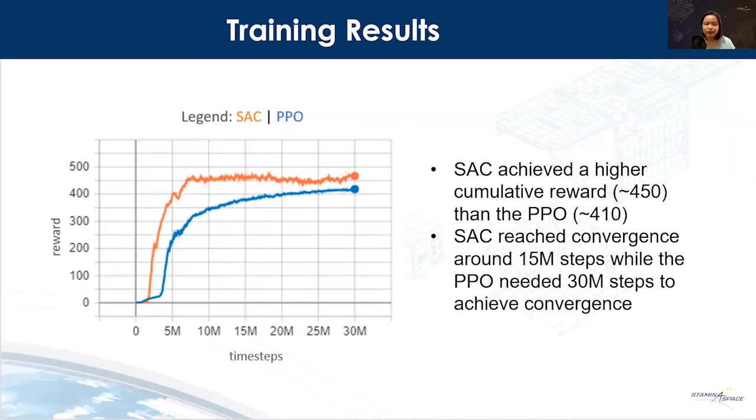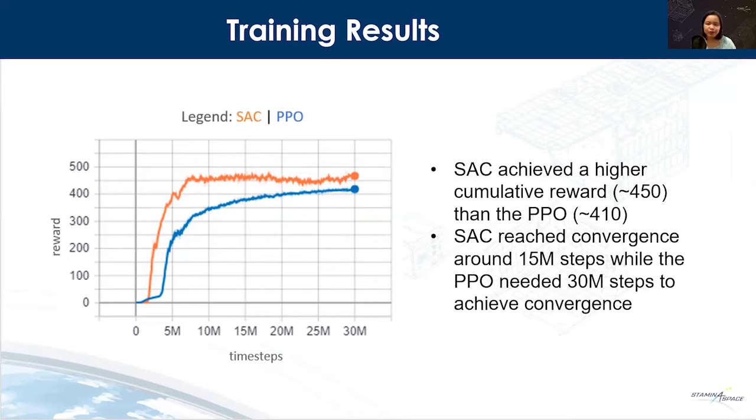Here are the training results. We have the orange line for the SAC and the blue line for the PPO. The SAC algorithm achieved a higher cumulative reward than the PPO. SAC reached convergence around 15 million steps, while the PPO needed 30 million steps to achieve convergence.